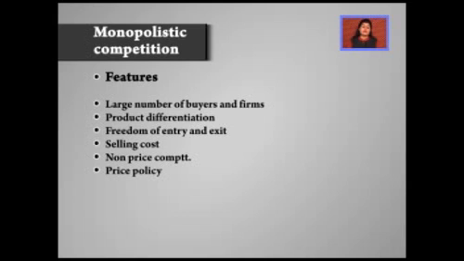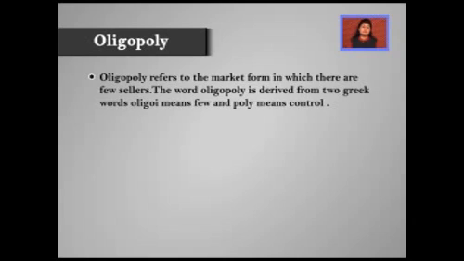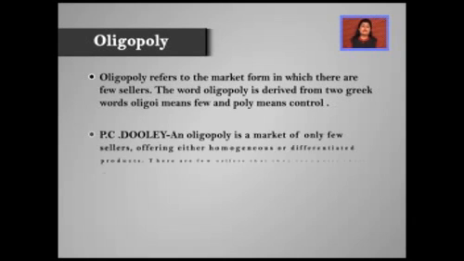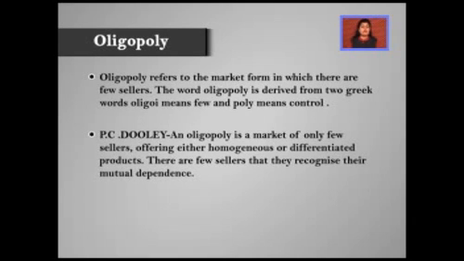The next market form which we are going to study is oligopoly. Oligopoly refers to the market form in which there are only a few sellers who depend upon each other for their decisions. Now let me give you an example and explain the concept a little more. See, if there are only two mobile service providers in the country, that is Airtel and Vodafone, that means we can call it an oligopolistic market.